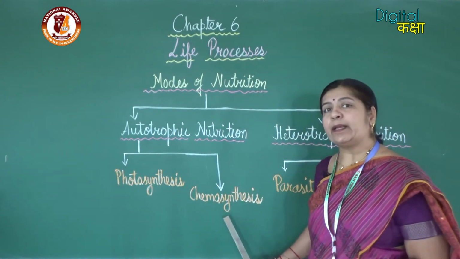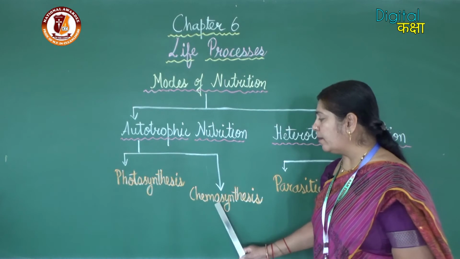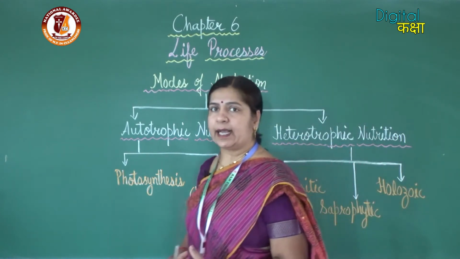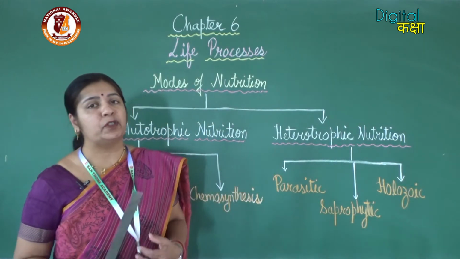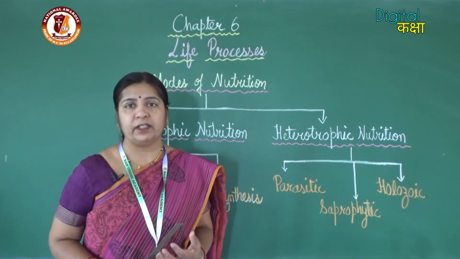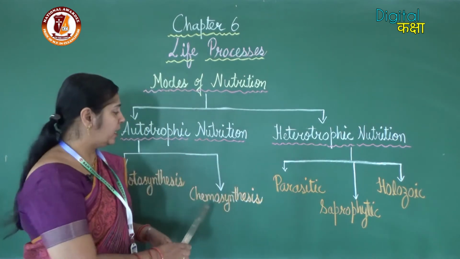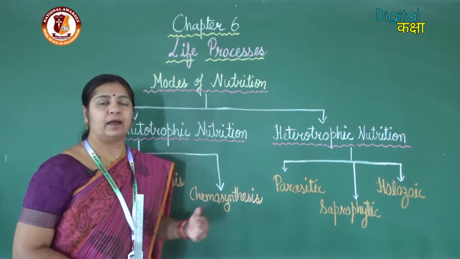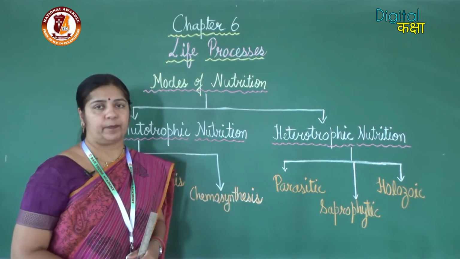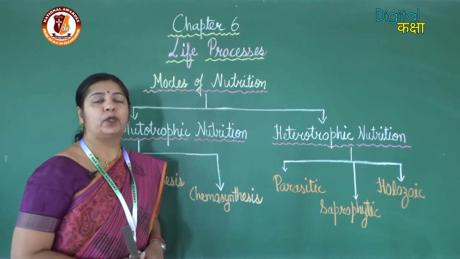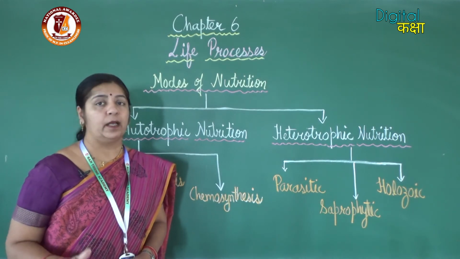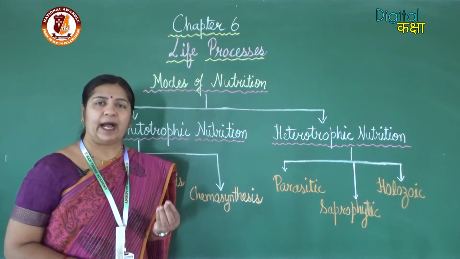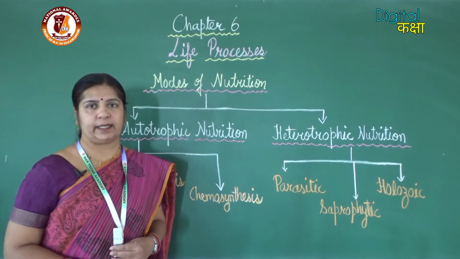Second type is chemosynthesis. Chemo means chemicals. So when chemicals are used by living organisms to produce food or to obtain energy, then we call it chemosynthesis. So chemicals, for example sulfur, iron, etc. Chemosynthesis is shown by some bacteria, not all bacteria, like iron bacteria and sulfur bacteria.